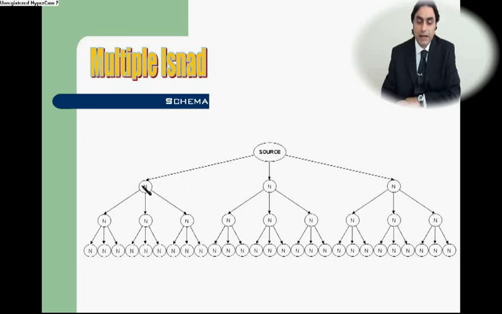Here's the source, and from the source we have three narrators, and from this narrator we have still three narrators, and from this narrator we have three narrators. Every narration in this isnad is multiple, is triple, and it could be four narrators in some narrations. At least every narration should have more than two narrators. But as an example, I made it a triple